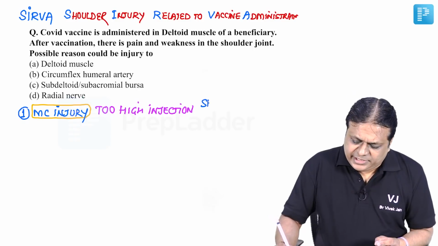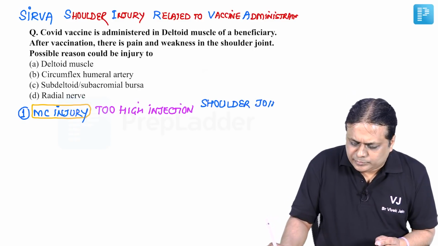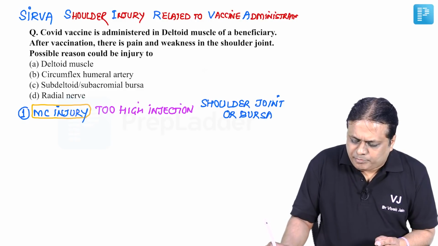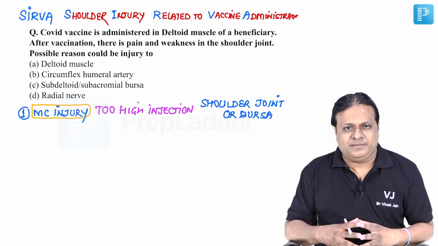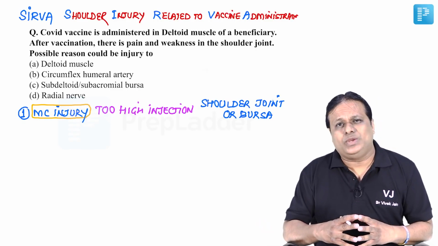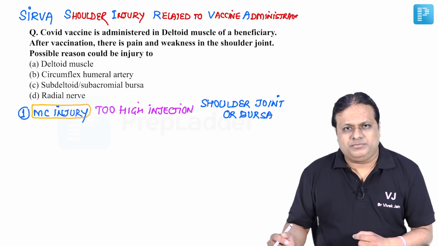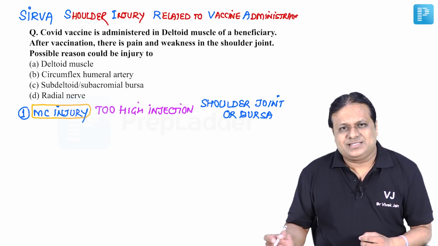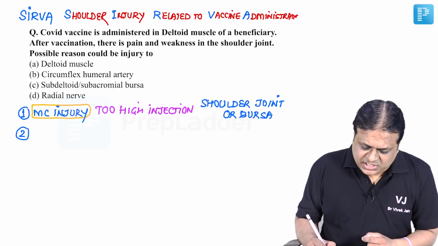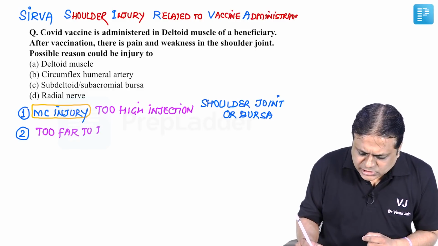So when the needle reaches the shoulder joint or the bursa, patient may present with pain, patient may present with bursitis, patient may present with frozen shoulder also. Weakness may also be one of the symptoms. Beside this, another possible injury could be due to, if the injection is given too far to the side.